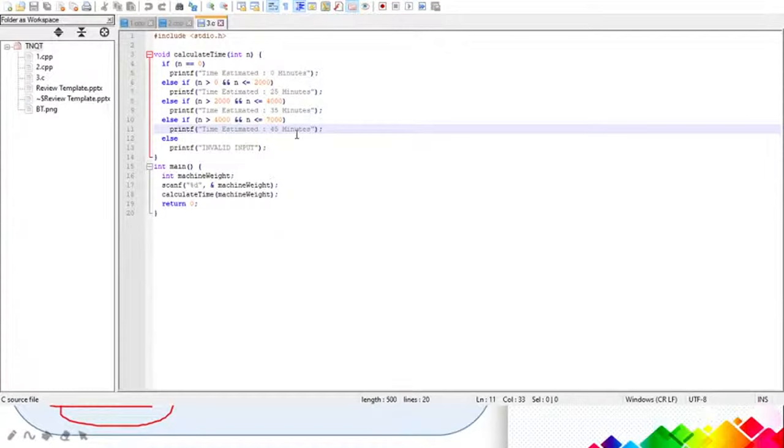So guys, this is the code. As you can see, in the main function we have int machine weight, and we are getting in the machine weight, and we are calling this function calculate time. In calculate time, we receive an integer n, and if n is equal to 0, that means there is no weight, so the time estimate is 0 minutes. If n is in the range of 0 to 2000, that is what we saw in the question, isn't it? Then you have to print time estimated as 25 minutes.